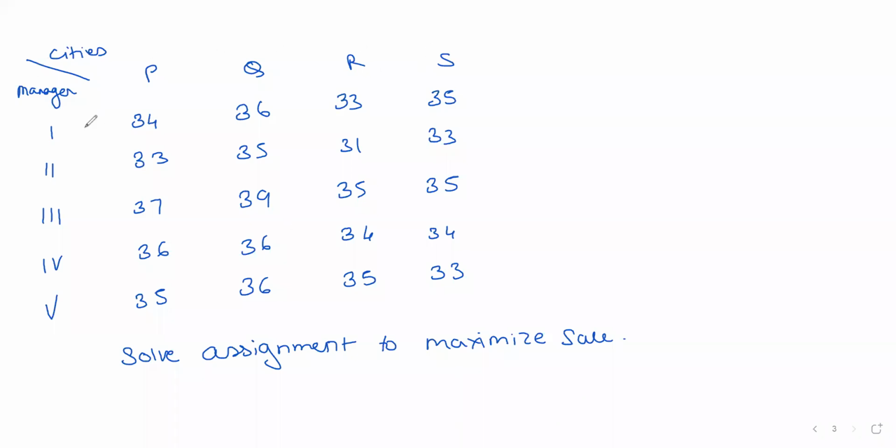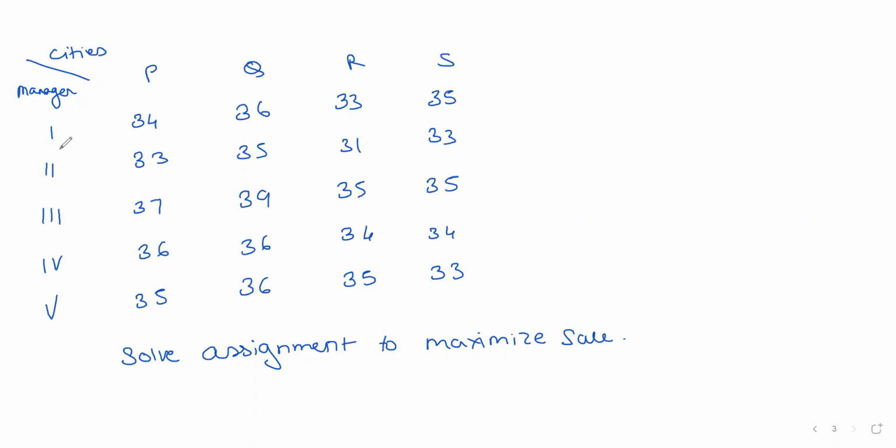So this is the next sum. These are the managers, these are the cities, and these are the sales. This is the sale, so we have to maximize the sale. So before you solve, you will have to see whether they are balanced or not. Is it balanced? No. Is it balanced? No.